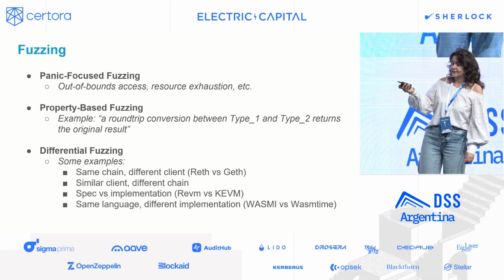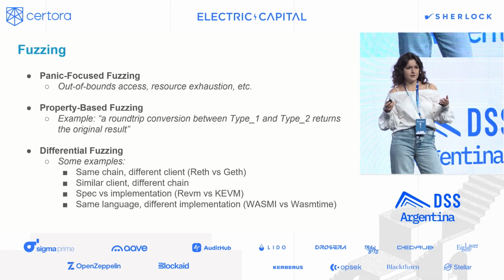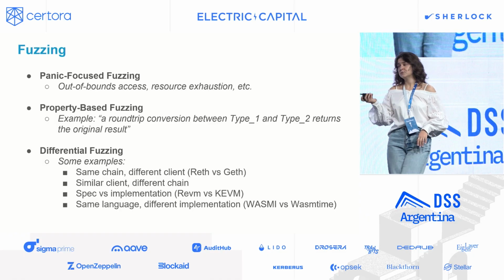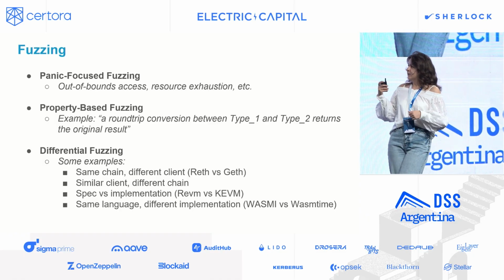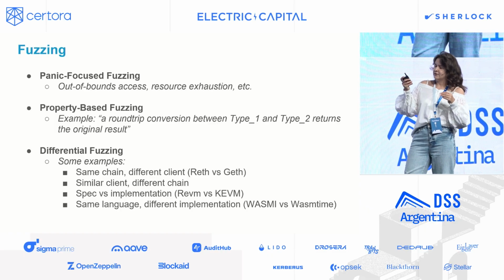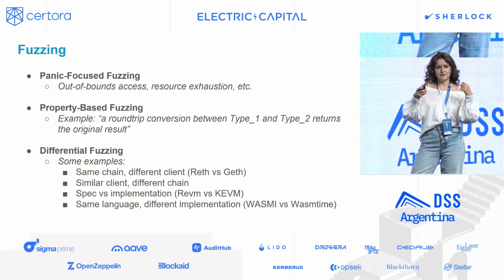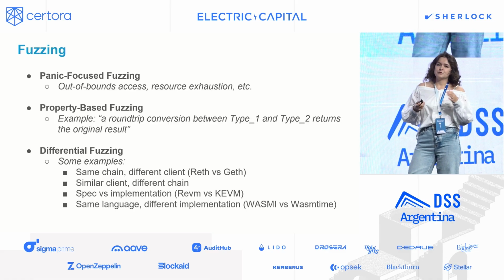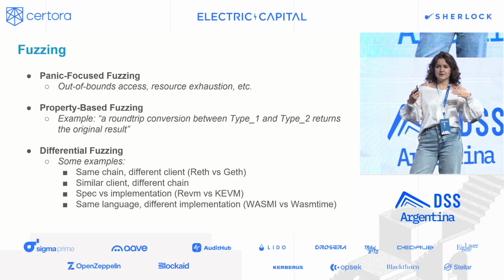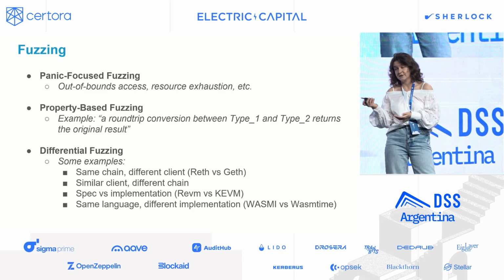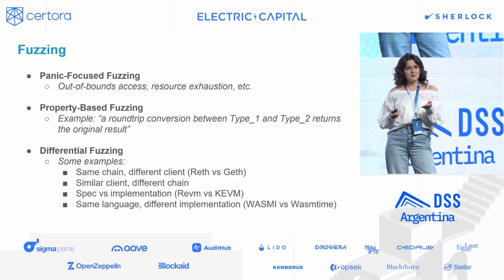We can do property-based fuzzing, where not only do we make sure that when we call the function it doesn't crash, we also assert something about what it actually does. One example of that that we did in our audits was round-trip conversion between types. Generally the idea is that we convert some value to one type, then we convert it back, and then we make sure that the result is the same. We can serialize some value and deserialize it, make sure it is the same, and we can also do more high-level stuff that we can come up with if we do design review properly.